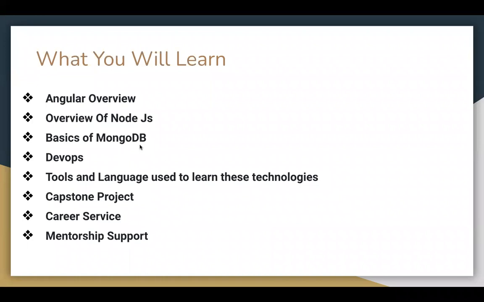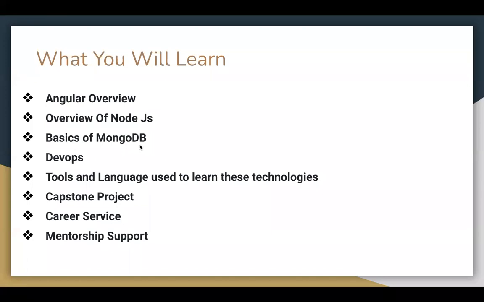After Node.js, we will be following the basics of MongoDB. So MongoDB is just a database wherein we store data. That is called a NoSQL database. That means the data is stored in JSON, right? And if you have any doubts regarding that, I can take them up after this PPT is done.